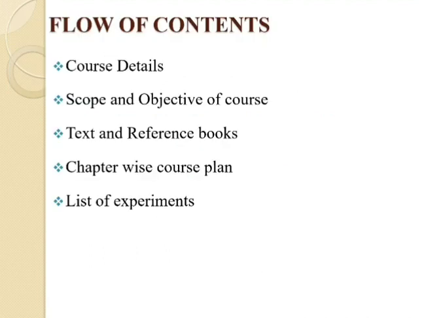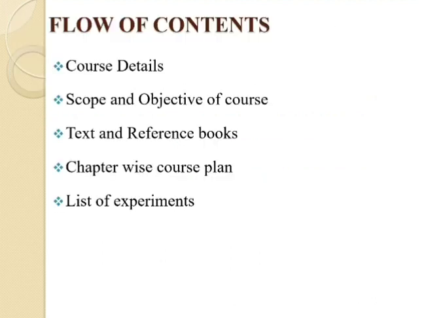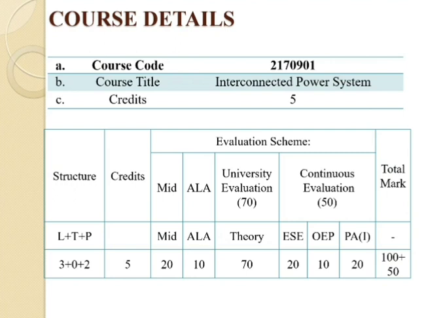Today I am going through a subject of Interconnected Power System, having subject code 2170901. This subject is part of 4th year, 7th semester. This is the flow of the contents: course details, scope and objective of the course, text and reference books, chapter-wise course plan, and last one, the list of experiments. So we can start with the first category, that is the course details.